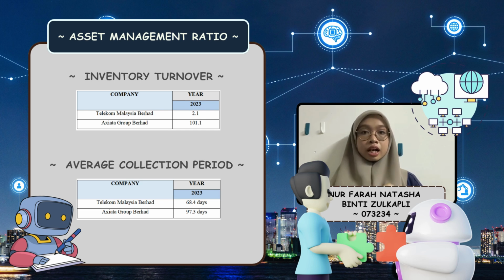In conclusion, Axiata excels in inventory management, while Telekom Malaysia Berhad is better at collecting receivables quickly. This insight highlights the strength of each company in different aspects of operational efficiency.